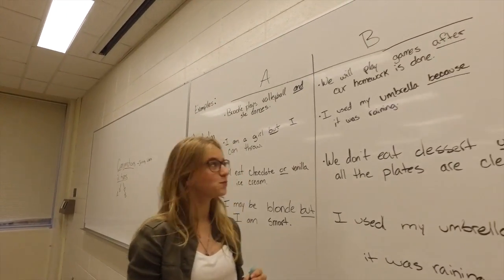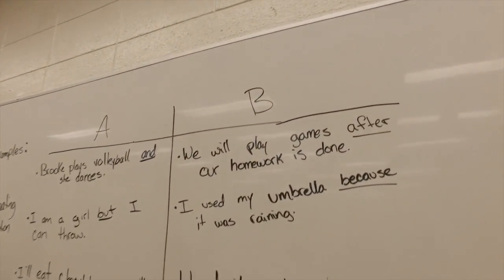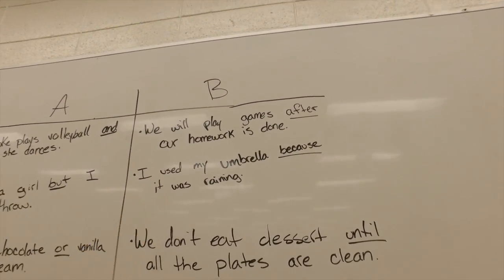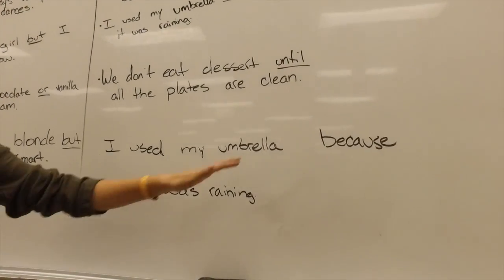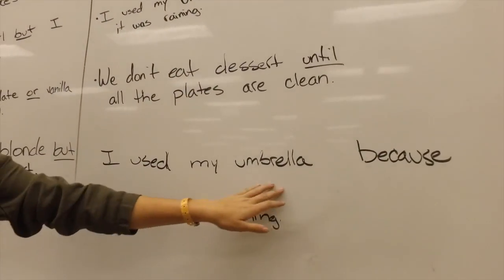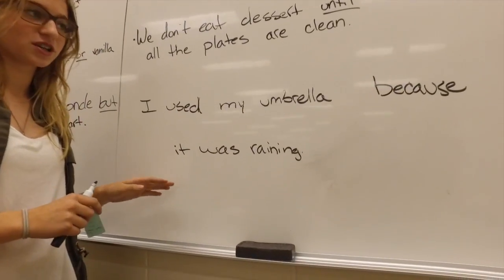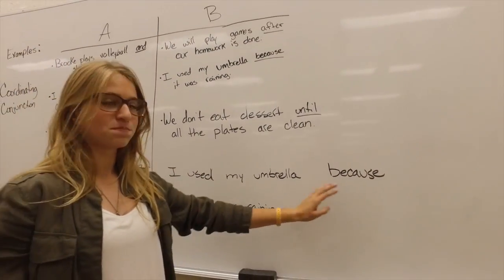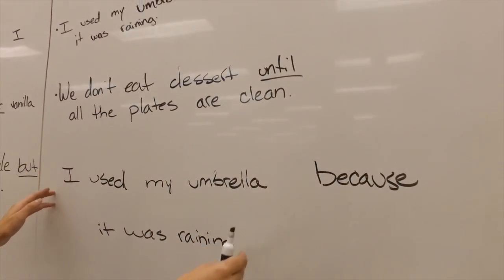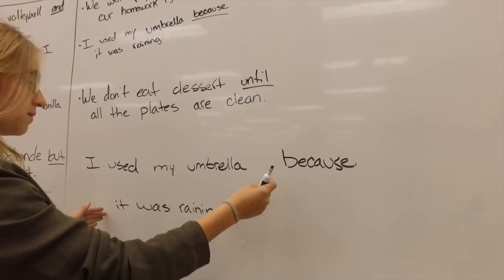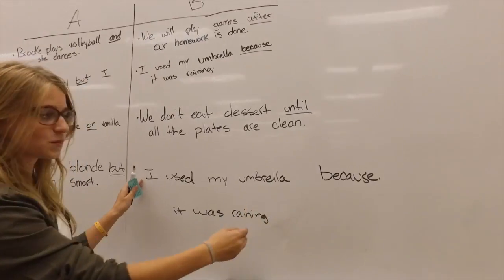And then type B, it's a little different. In this case, let's use number 2. I used my umbrella because it was raining. See, if you just take away the because, I used my umbrella, period. That's a good sentence. And it was raining is also a good sentence. So since we added the because, this front half is one sentence. And then the second half would be because it was raining. The back half, this doesn't make sense without this.